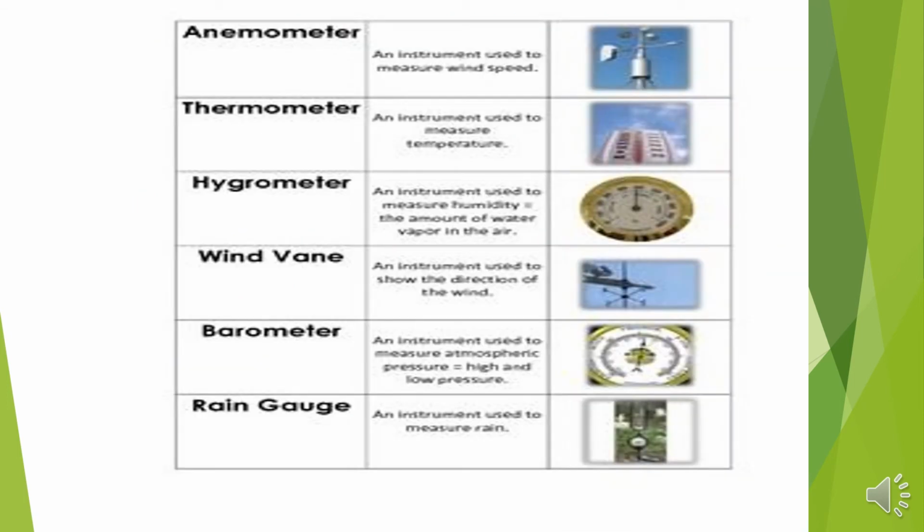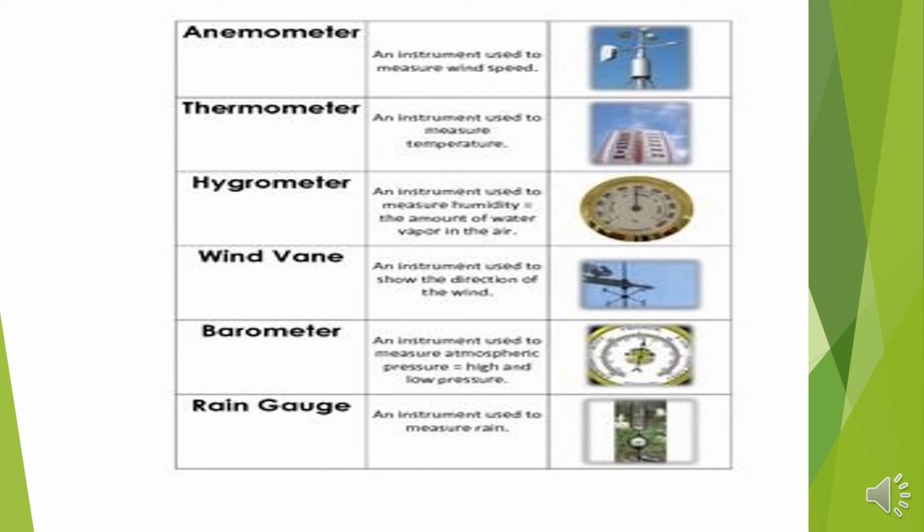Okay, and then lastly, how do we measure temperature, speed, direction, air? So these are the instruments. First is the anemometer, an instrument used to measure wind speed. Okay, it's a little bit blurry, so I'm saying once again, an instrument used to measure wind speed. Number two, thermometer. A thermometer is used to measure temperature.